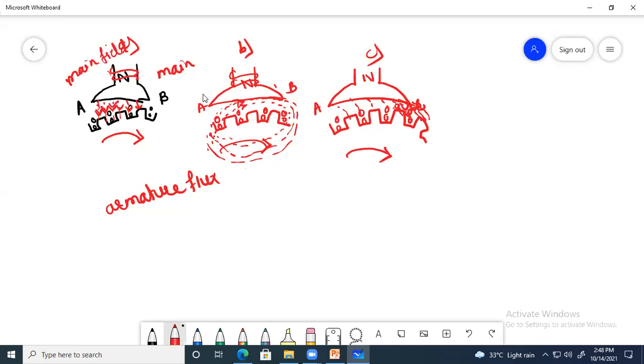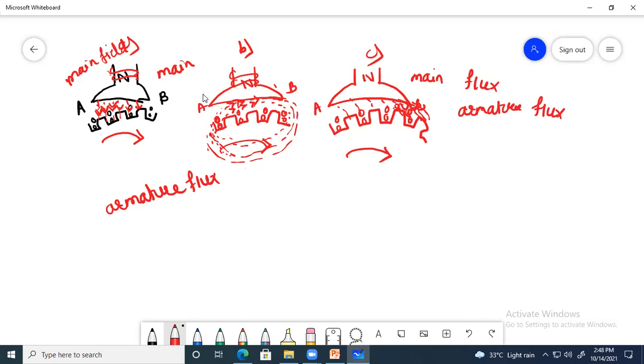Now when current starts flowing through the armature conductor, at that situation the armature conductor will produce some flux. This flux will be shown here, that means in figure B. Now figure C shows the combination of both fluxes, that means the action of the main flux as well as the action of the armature flux.